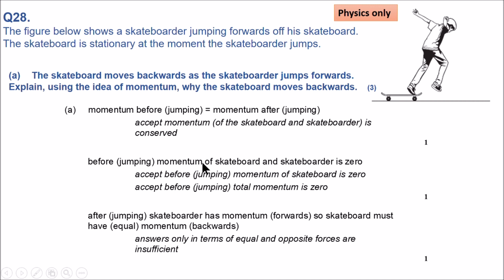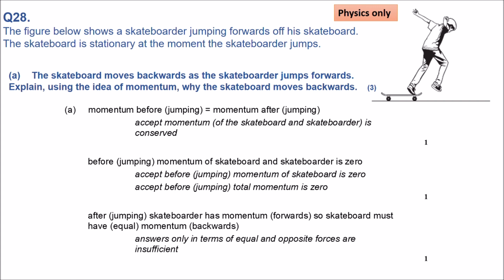Before jumping, momentum of a skateboard and a skateboarder is 0. But after, the skateboarder has momentum forward, so the skateboard must have equal momentum backwards. So first, just standing on a skateboard, none of them are moving. If they are not moving, means there is no momentum. But as the skateboarder jumps, starts moving, and it has obviously mass times its velocity, it would give some momentum. But remember, the momentum should be equal to the previous before jumping, means it should be 0.